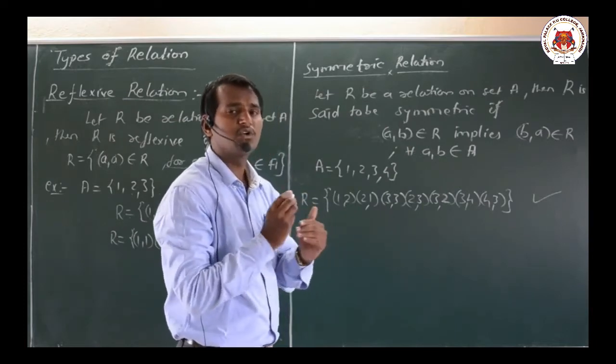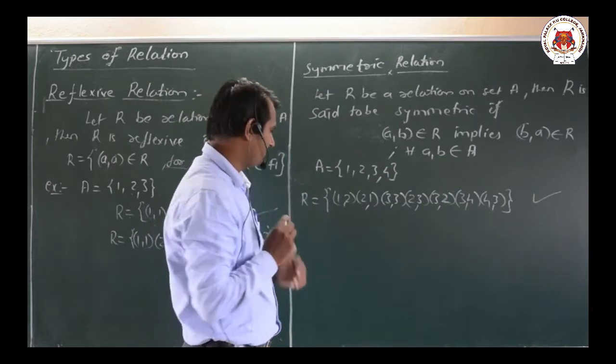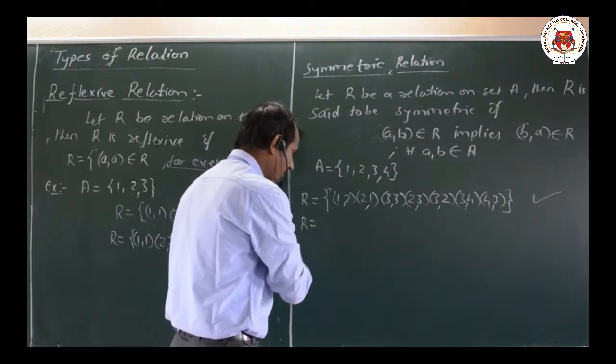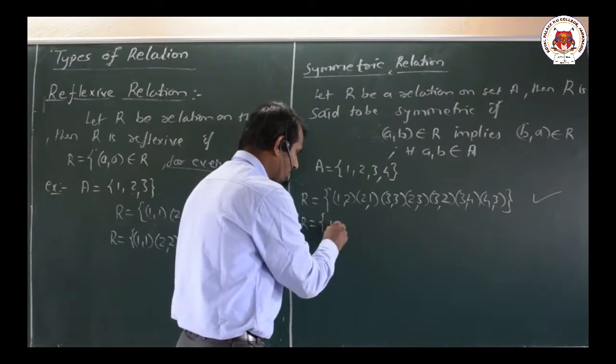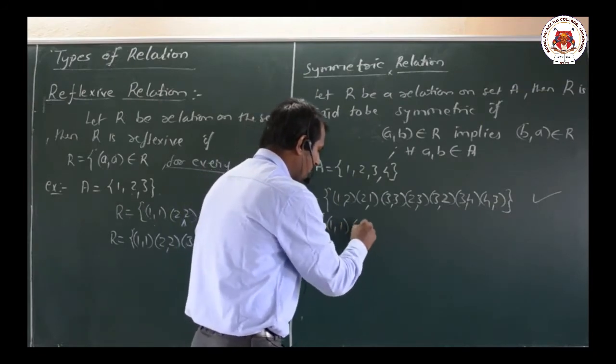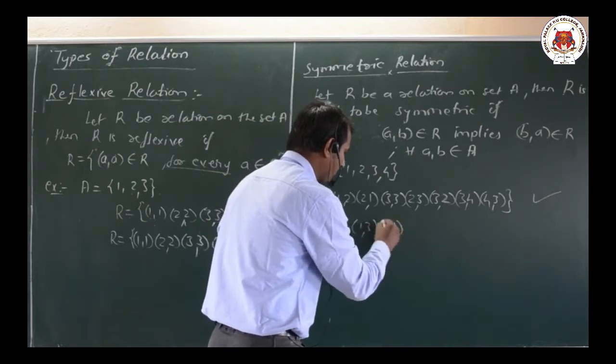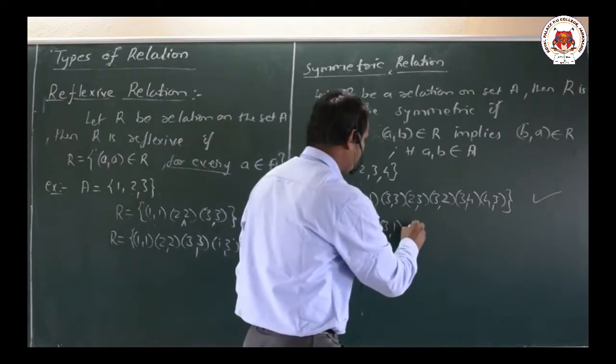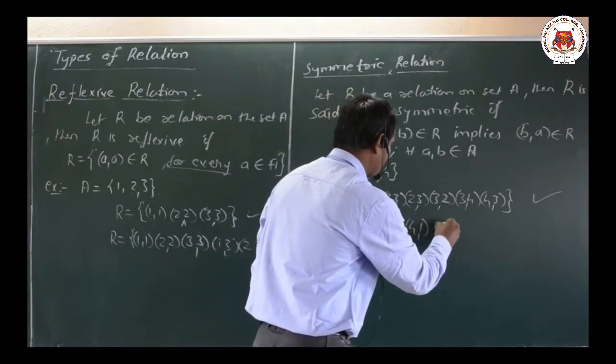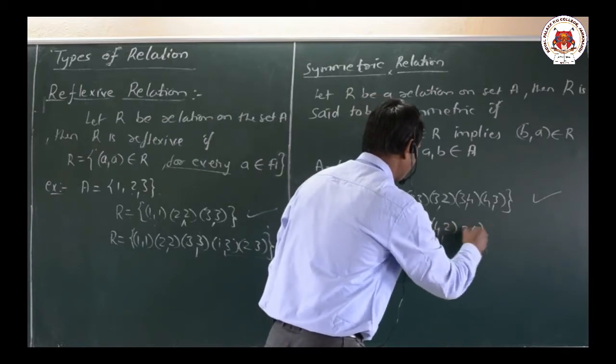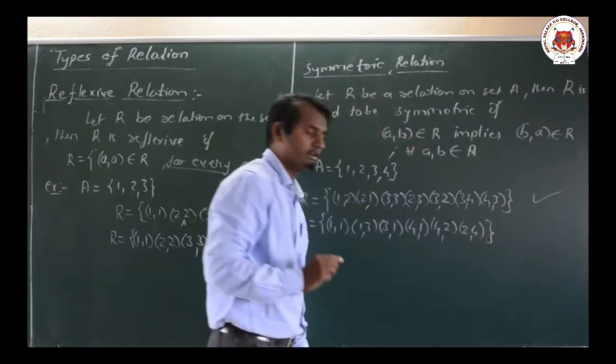Now we shall take two more examples related to it. If we take R equal to {(1,1), (1,3), (3,1), (4,1), (4,2), (2,4)}, let us take this particular example.